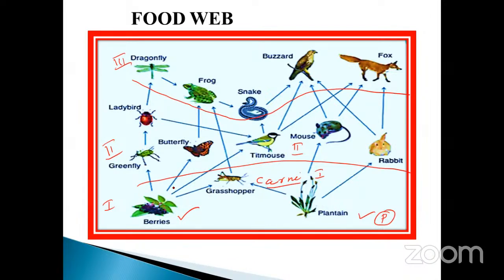And also another one: see that the ladybird is also eaten by the titmouse, a bird. And not only this, the berries are also sometimes eaten by the titmouse. The titmouse is then eaten by snakes, eaten by frogs. So these are the cycles, these are the network-like structures. This type of food chain is called a food web, interconnected with more than one food chain united together.